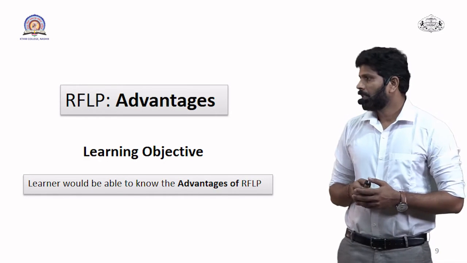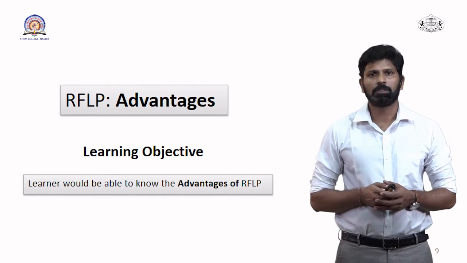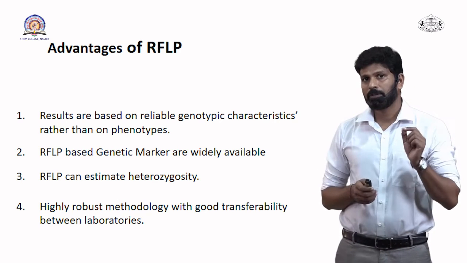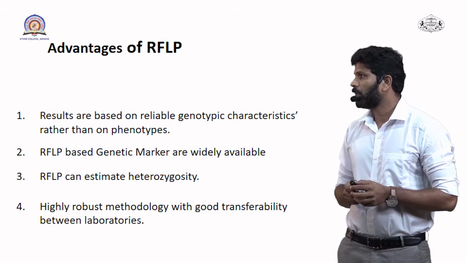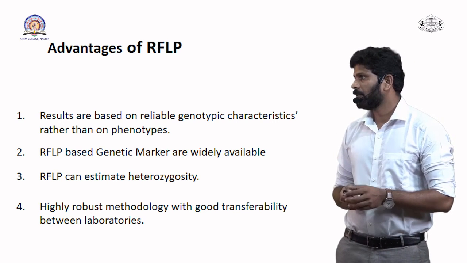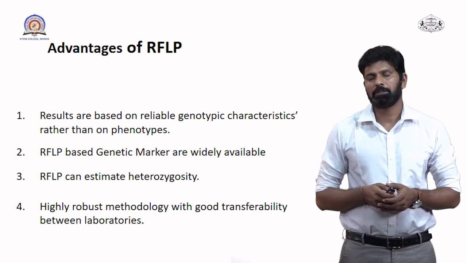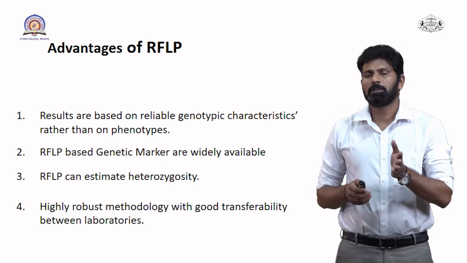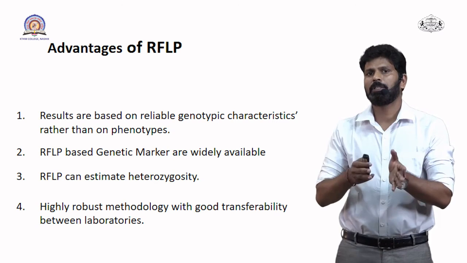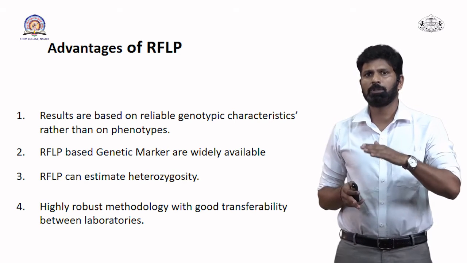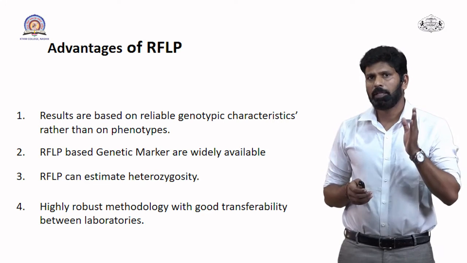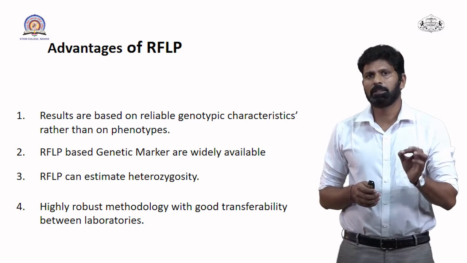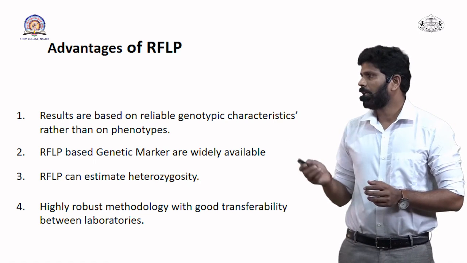The learning objective is that the learner would be able to know the advantages of RFLP. The first advantage is that results are based on reliable genotypic characters rather than on phenotypic characters. We know that there are genotypic characters and phenotypic characters. The genotype is based on genetic material, and on the basis of genotype there is the phenotype. So in RFLP, whatever result we get is on the basis of genotype, and this is one of the important advantages of RFLP.